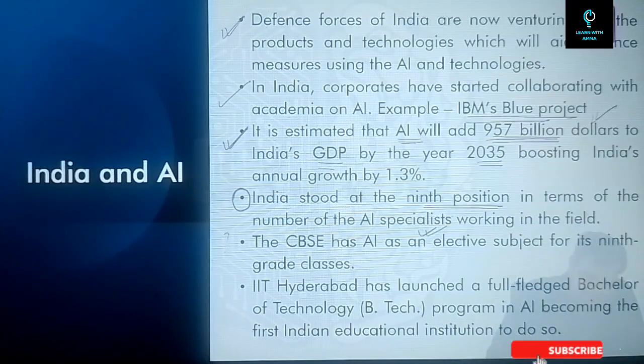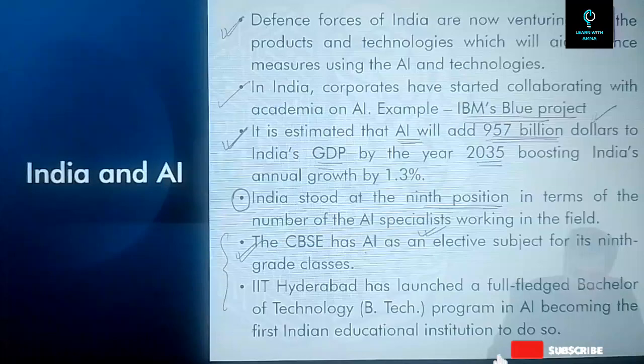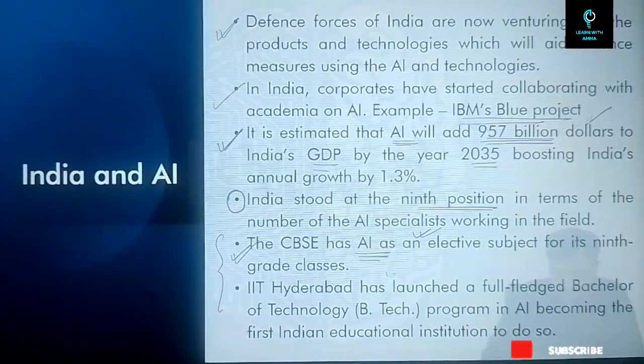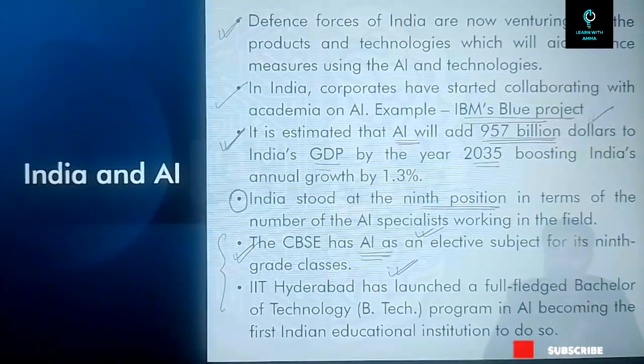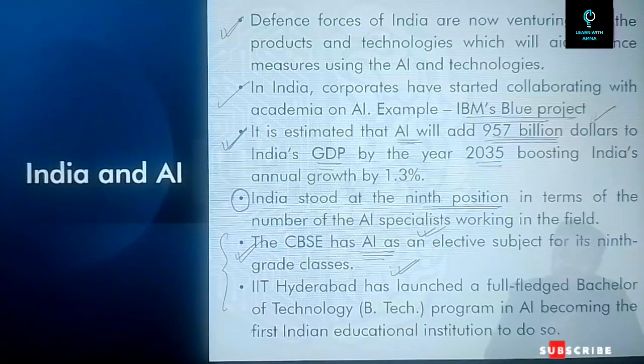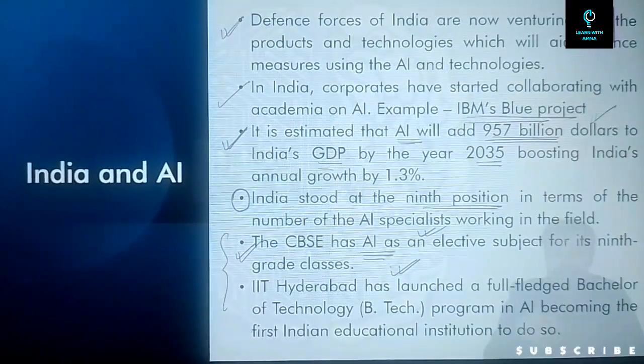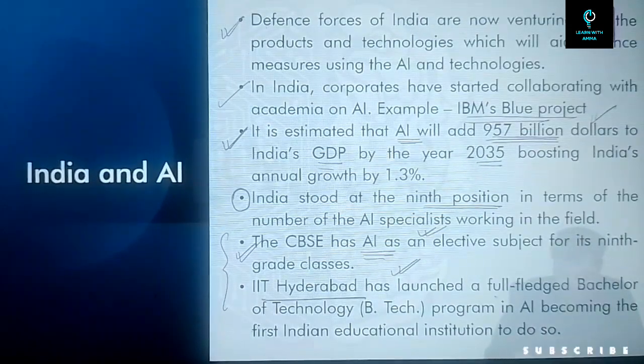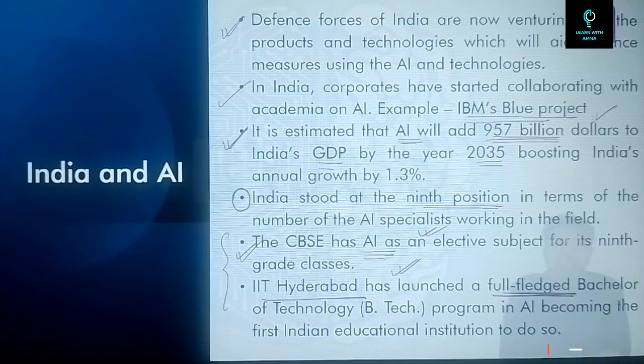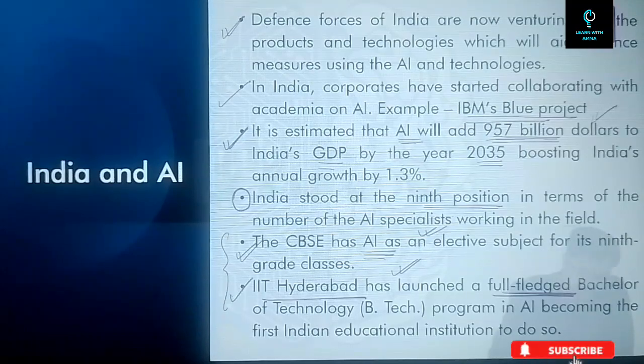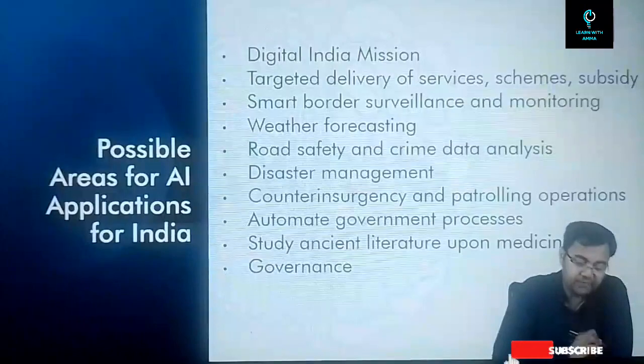In academics, CBSE, for example, has artificial intelligence as an elective subject in its ninth grade courses, and there are a few colleges which have started engineering courses in artificial intelligence. For example, IIT Hyderabad has now launched a full-fledged Bachelor of Technology, or BTech, course in artificial intelligence, and this is a very good step forward in the field of artificial intelligence in India.